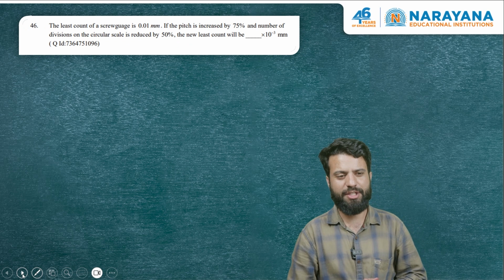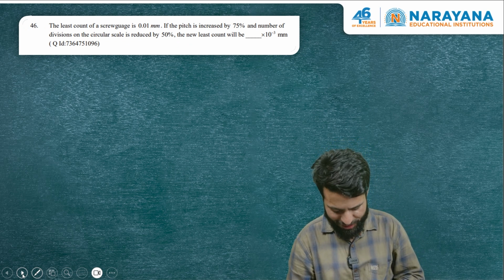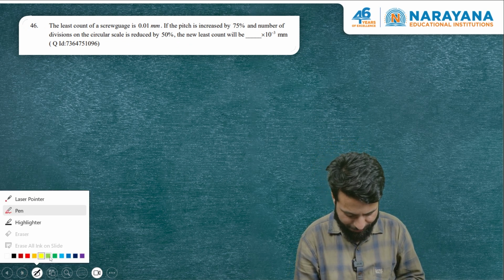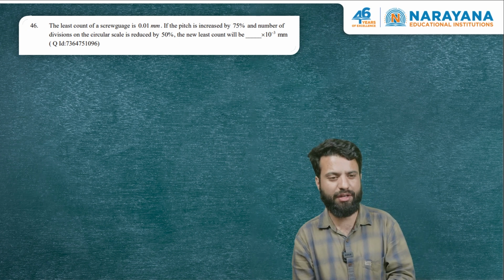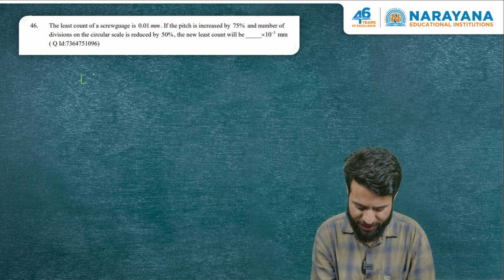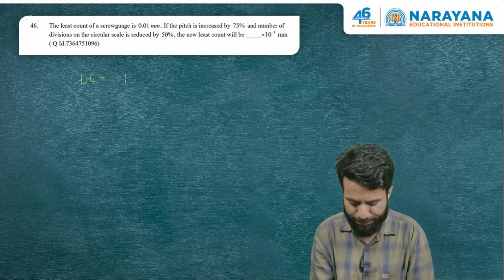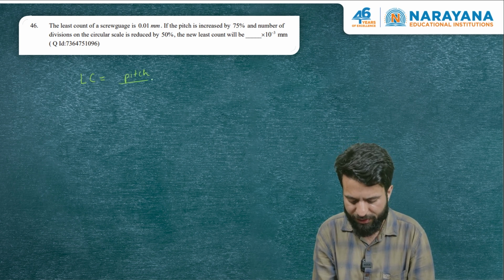Now this question is from experimental physics. It's based on screw gauge, and let us see what the question is all about. It says the least count of a screw gauge. How to find the least count of a screw gauge? Well, the basic formula: least count of the screw gauge is pitch divided by the number of divisions.